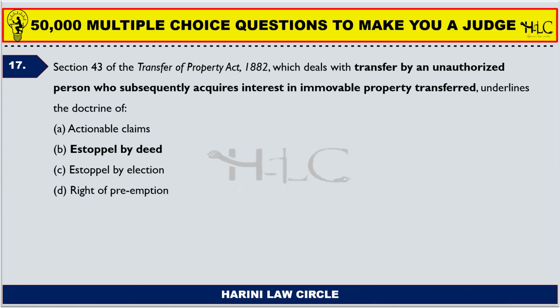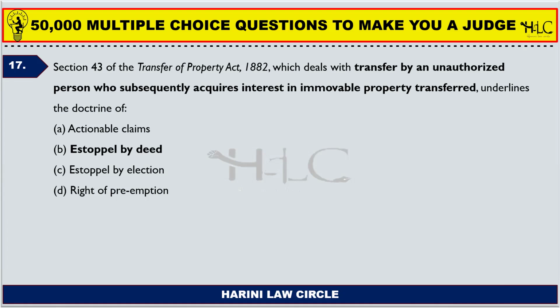Next one. Section 43 of the Transfer of Property Act 1882, which deals with transfer by an unauthorized person who subsequently acquires interest in the property transferred, underlines which doctrine? So an unauthorized person transfers a property and then subsequently acquires the interest in the immovable property which was already transferred. The answer is estoppel by deed. So what is known as estoppel by deed?